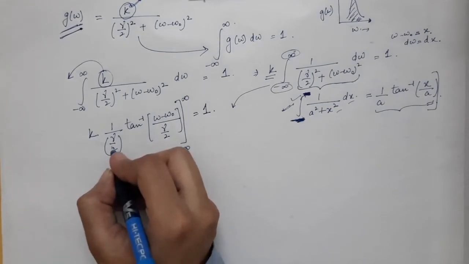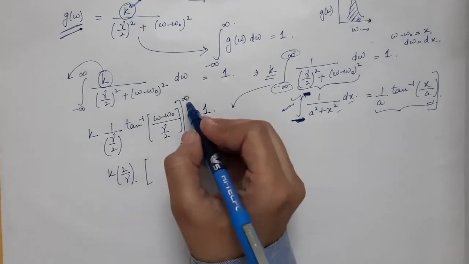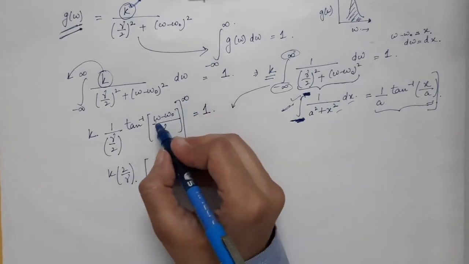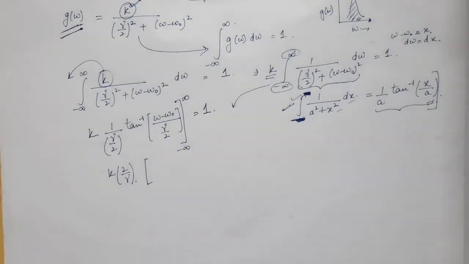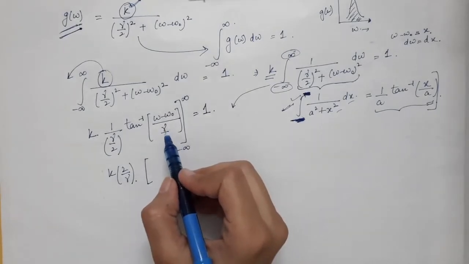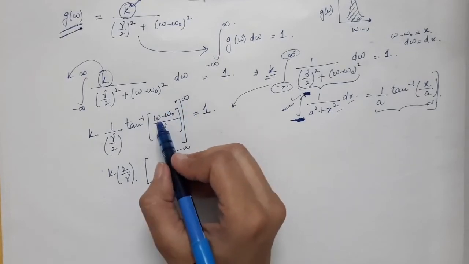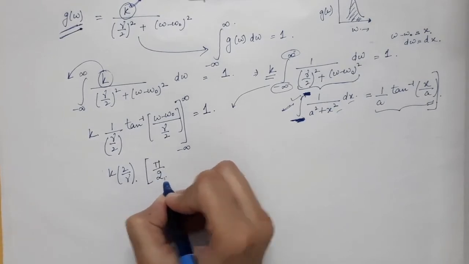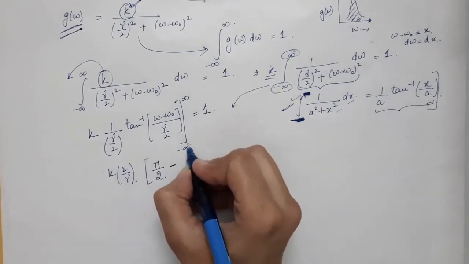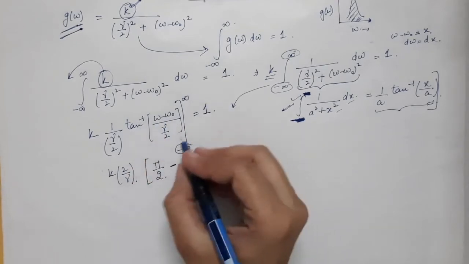So k into 2 by gamma, and over here when you insert infinity in place of omega, and in this case we are considering small values of gamma, tan inverse of infinity is nothing but pi by 2, minus, then you insert the lower limit, which is tan inverse of minus infinity, and that will be minus pi by 2.